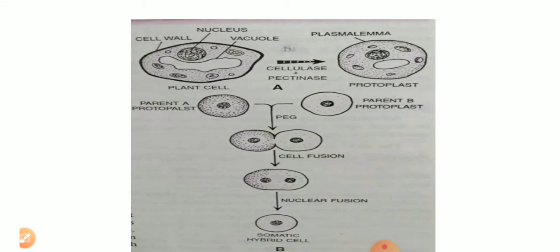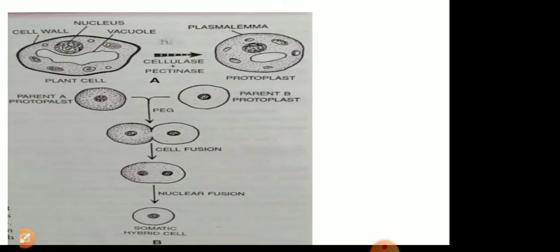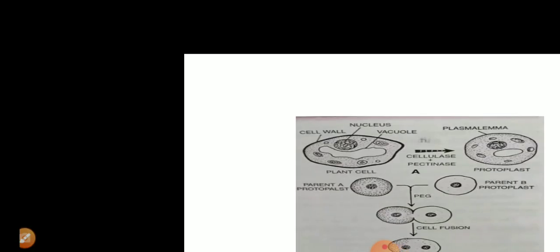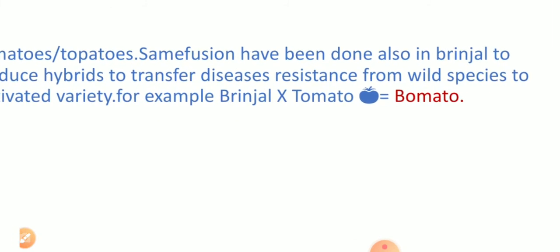Another example successfully performed is between brinjal and tomato, called Bomato. Bomato stands for brinjal crossed with tomato. It is a successful transfer of some of the resistance genes present in the wild variety of brinjal, and when the wild variety of brinjal was crossed, we obtained the Bomato.